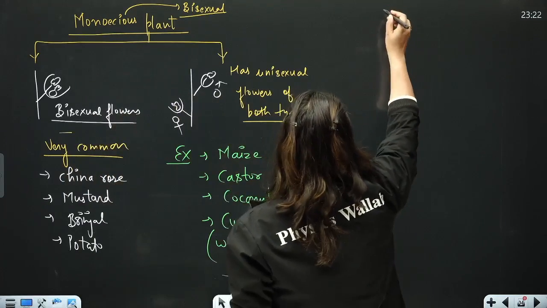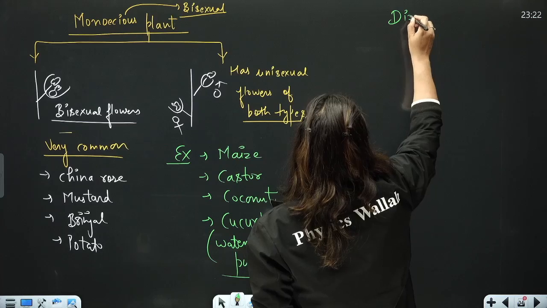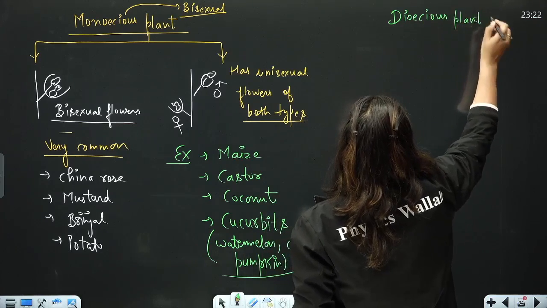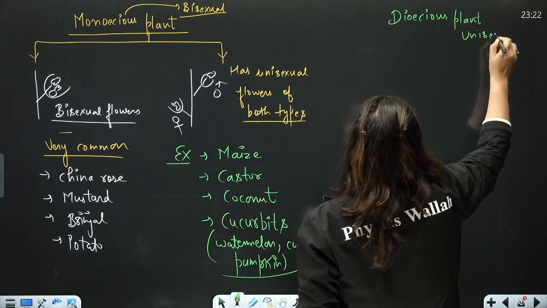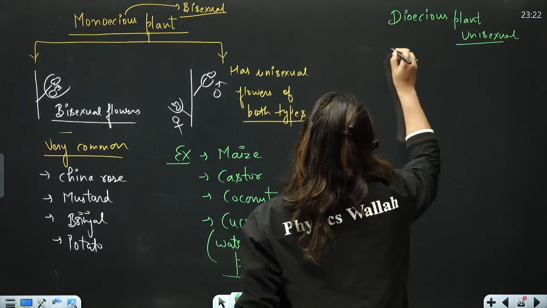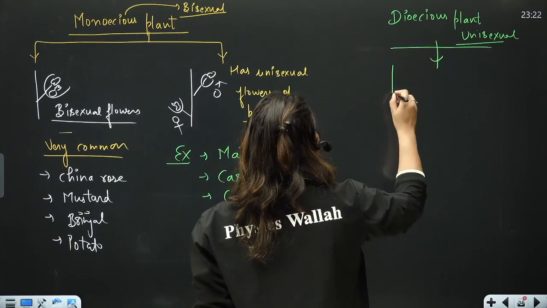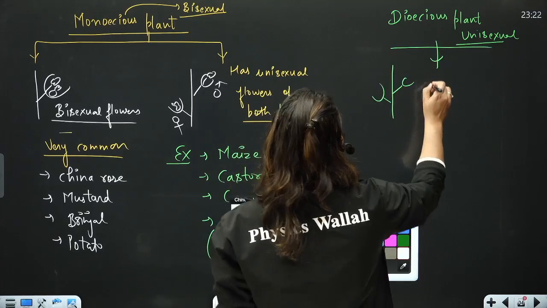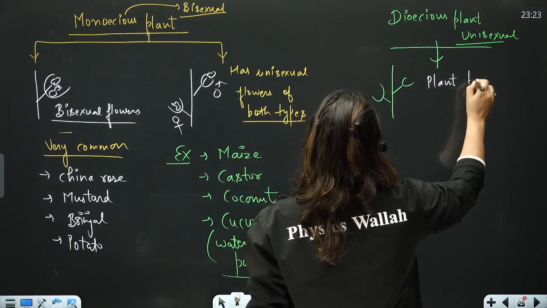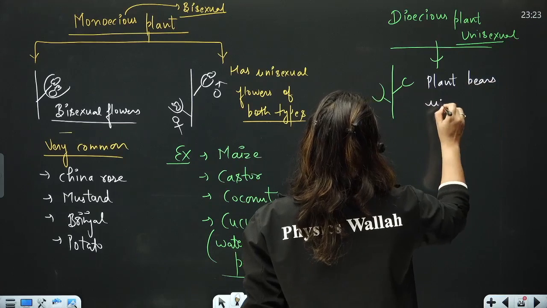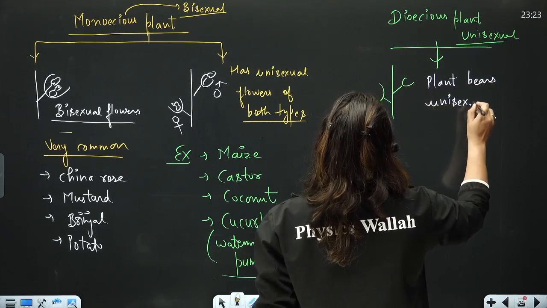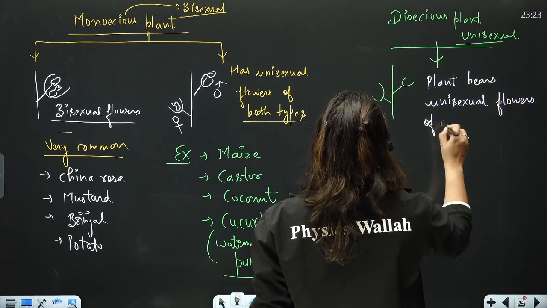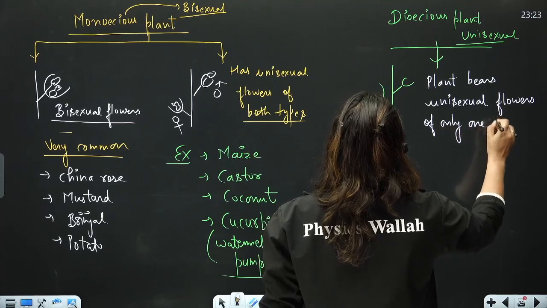Right, then the plant can be dioecious. Dioecious plant or the unisexual plant. The whole plant is unisexual, and this condition can be there only if the plant bears unisexual flowers of only one type.